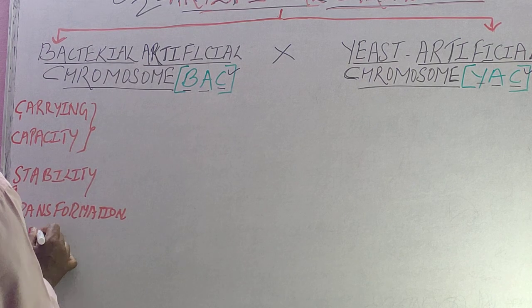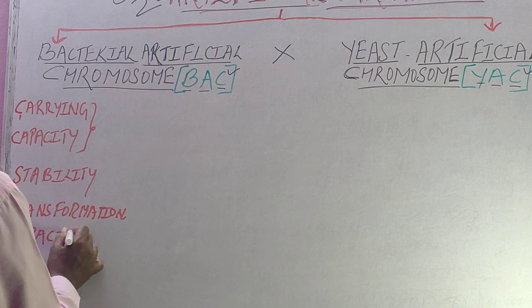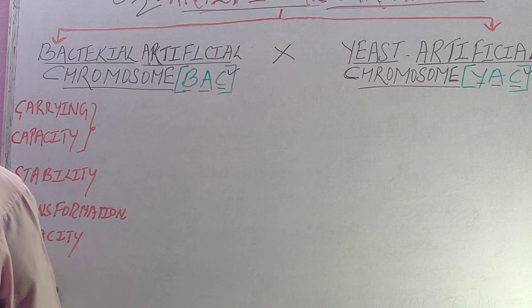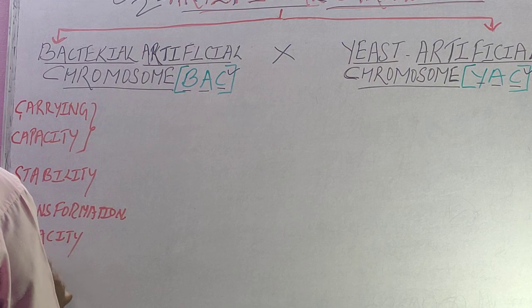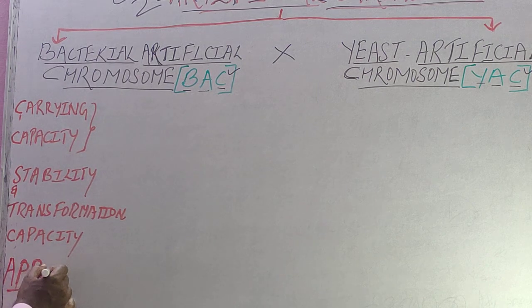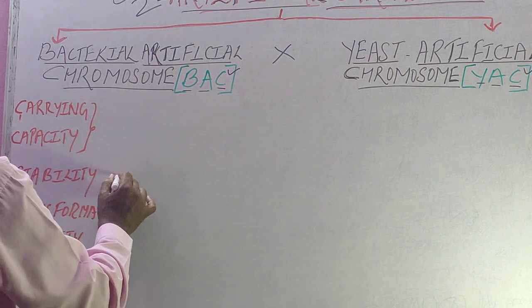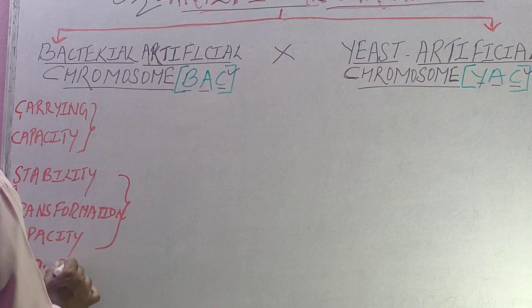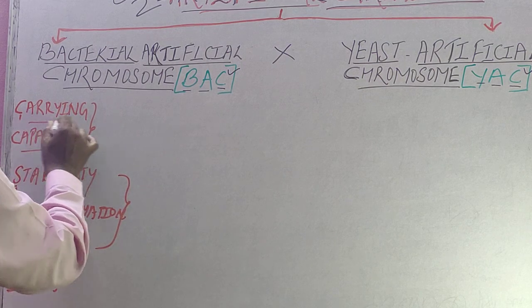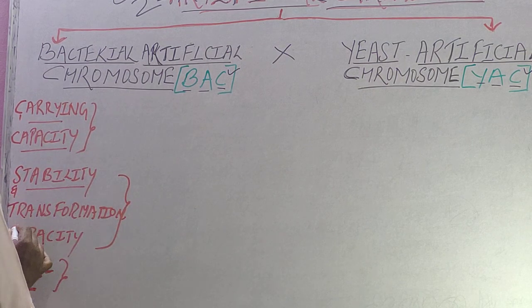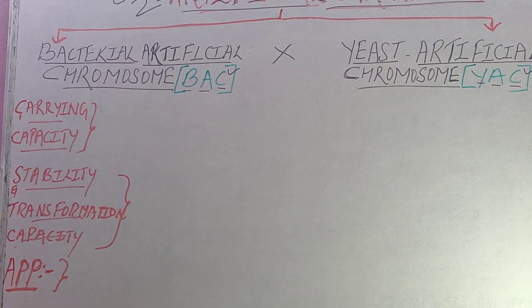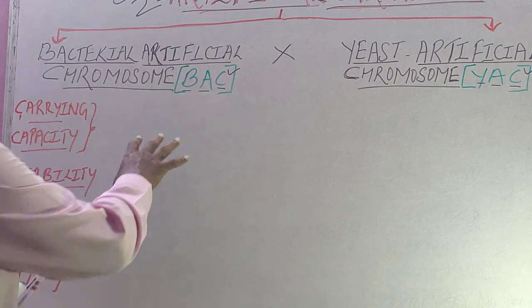And the third factor, student, is application. So let us focus on these three factors: first the carrying capacity, then stability and transformation capacity, and third, application.